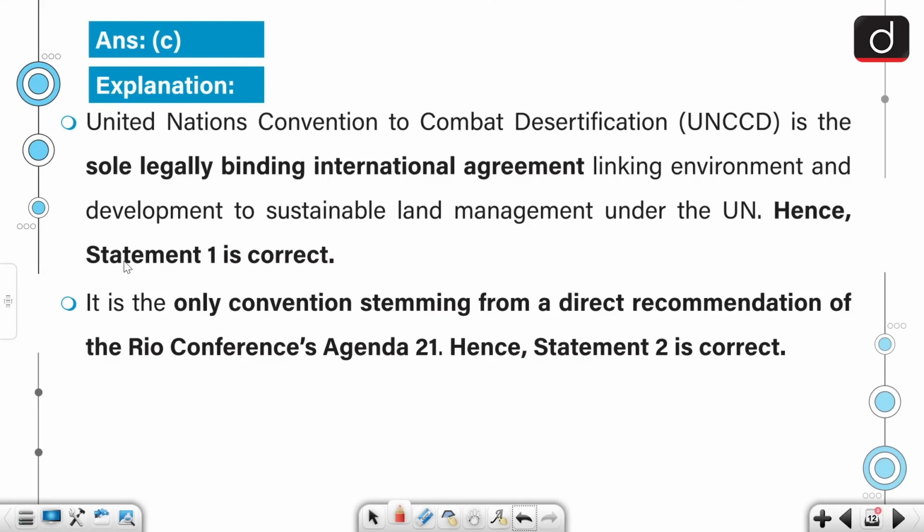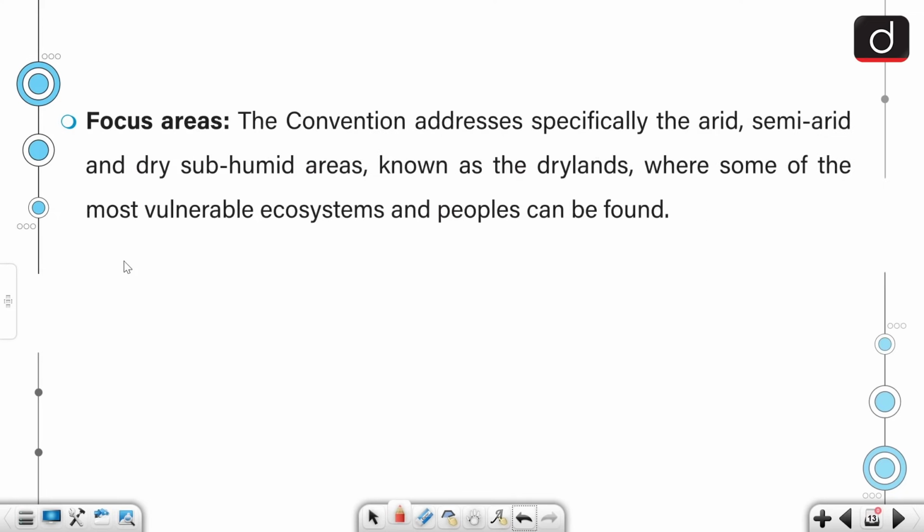United Nations Convention to combat desertification is the sole legally binding international agreement linking environment and development to sustainable land management under the UN, and it is the only convention stemming from a direct recommendation of the Rio Conference's Agenda 21. Focus area is as the convention addresses specifically the arid, semi-arid and dry subhumid areas known as the drylands, where some of the most vulnerable ecosystems and peoples can be found.